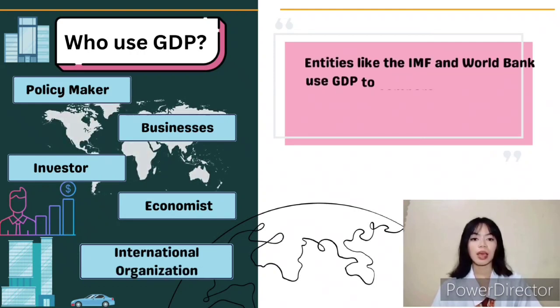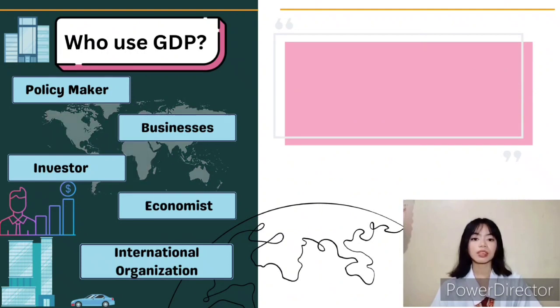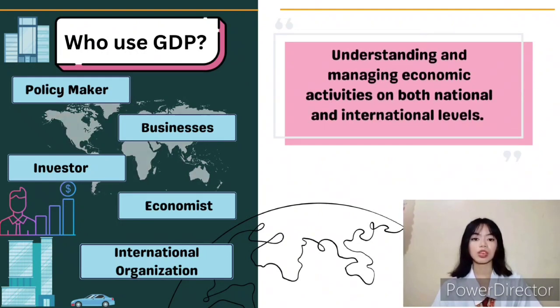Lastly are the international organizations. Entities like the IMF and World Bank use GDP to compare and assess the economic health of different countries. For example, if GDP of the Philippines is significantly higher than another, international organizations might tailor assistance or policies accordingly. In essence, GDP is a key tool for understanding and managing economic activities on both national and international levels.